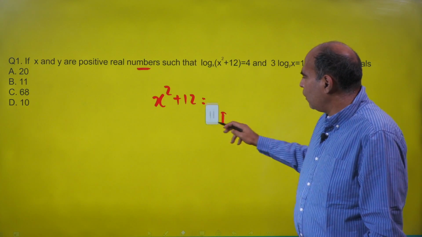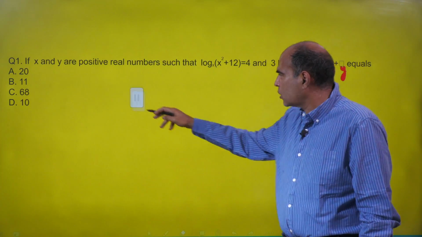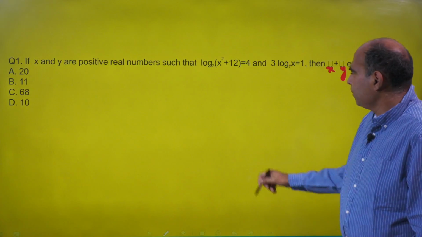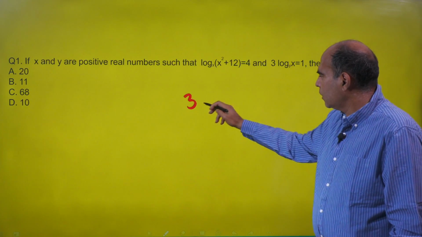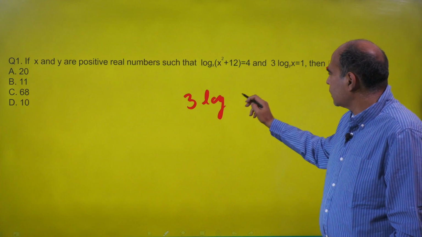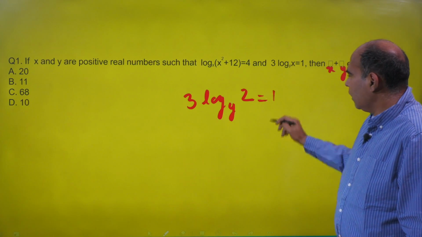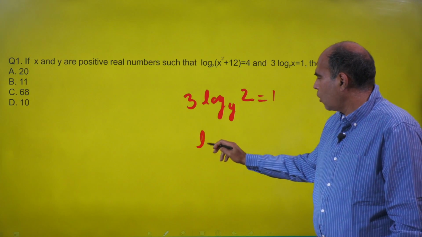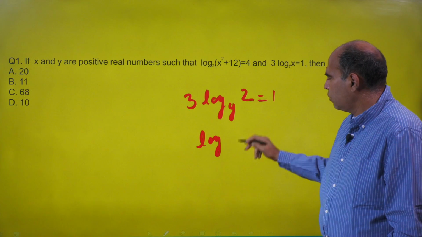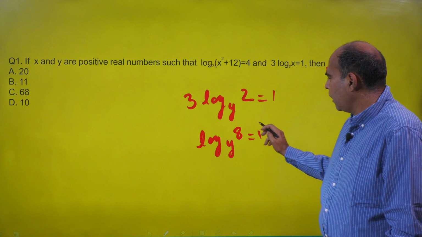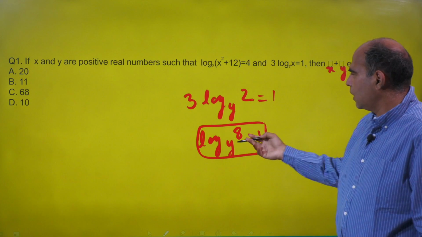So once you have a value of x is 2 by obeying this part of the instructions, the second part of the instruction will help you find y. And that's a very simple reaction. This is 3 log x, that means x is 2 now, 2 to the base y is equal to 1, which basically means log 2 cube to the base y, which means log 8 to the base y is 1, and this can only happen if y is itself 8.